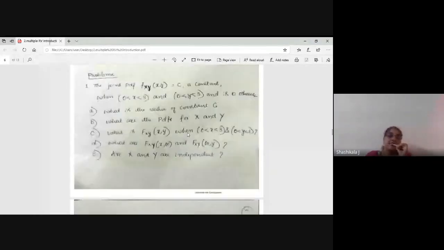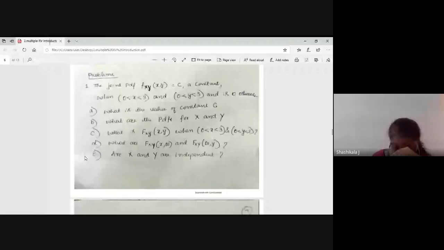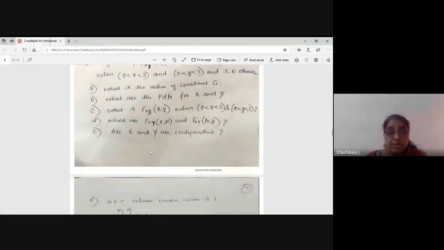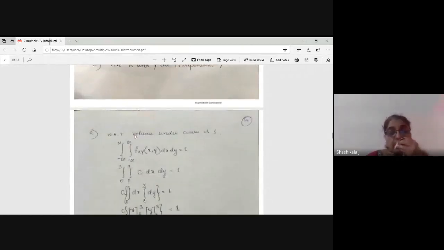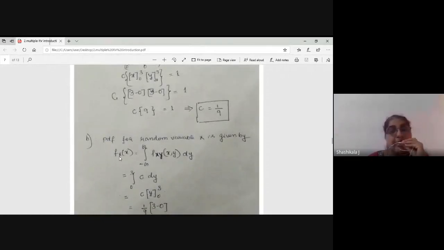Next, what are the PDFs for x and y? Tell me what they are asking. First you understand what they are asking now. What are the PDFs for x and y? Yes, anyone can tell me? So find the PDF for a single variable. Yes, that is the PDF for a single variable we have to calculate. So if you have understood this, what am I supposed to calculate? That is f of x. I have to calculate f of x.